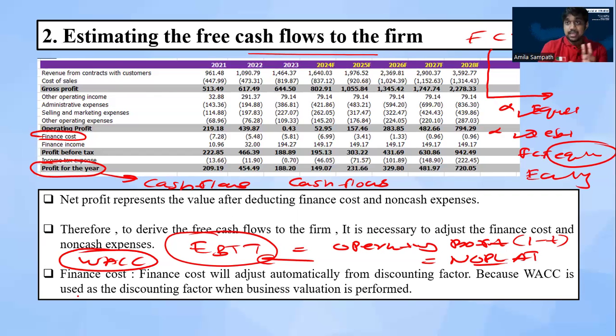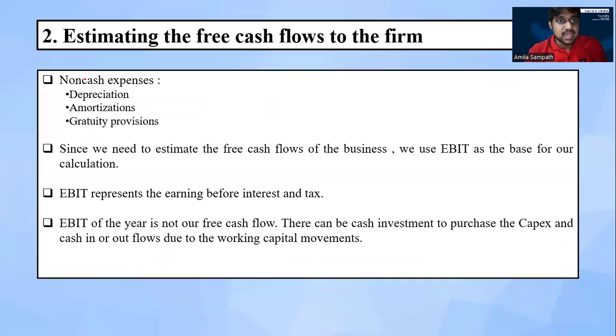But we can't say EBIT is our free cash flow. As I told you, there can be some non-cash expenses. If our EBIT or the NOPLAT is included with non-cash expenses, we need to add back these non-cash expenses into the NOPLAT, like depreciation, amortization, provisions, gratuity provisions, or whatever.